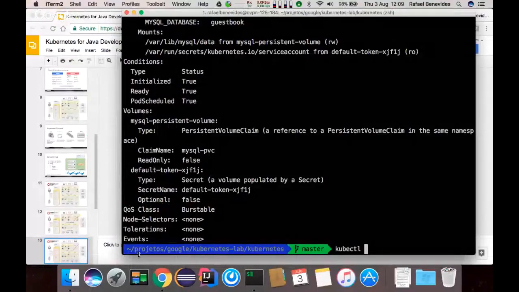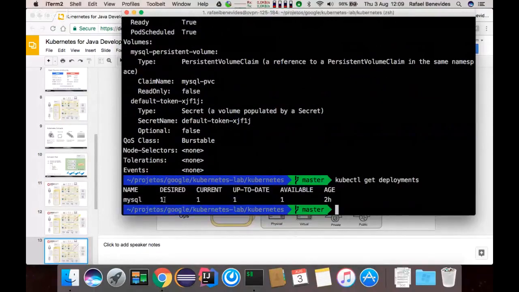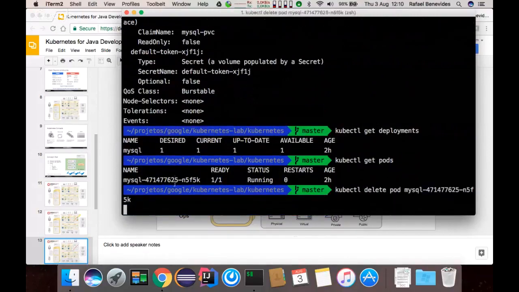If I use kubectl get deployments, I can see that I have a desired number of 1 replica of MySQL. But suppose that I do a get pods, and kubectl delete this pod.